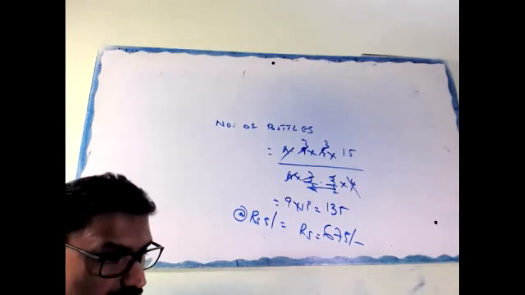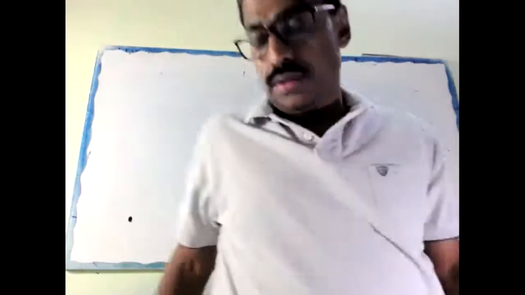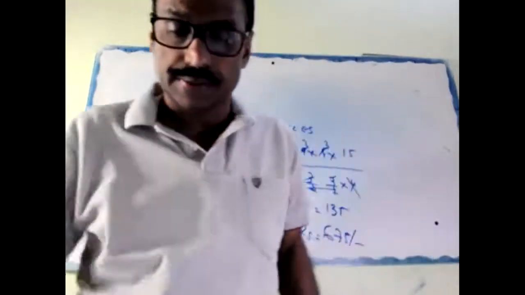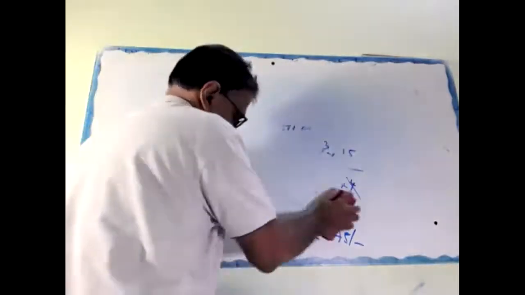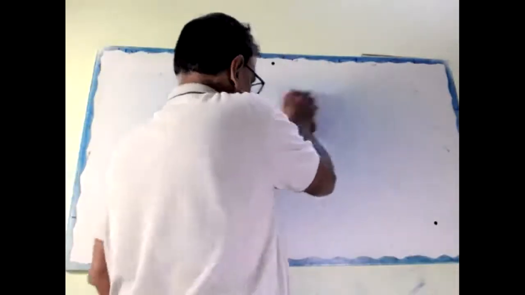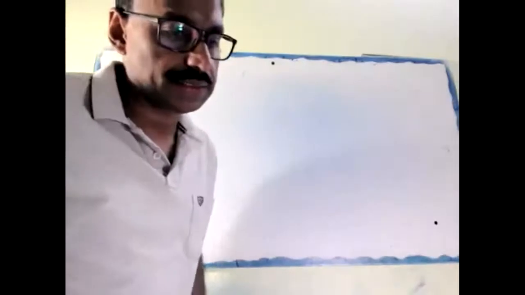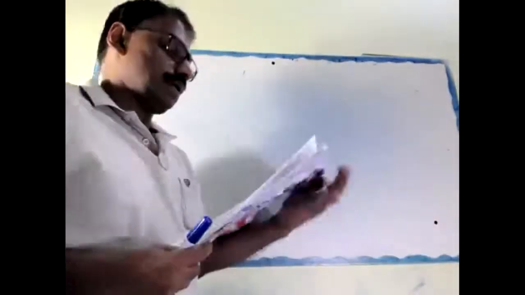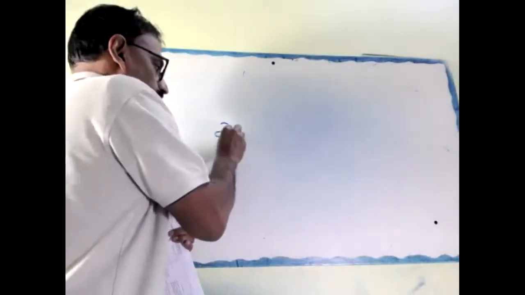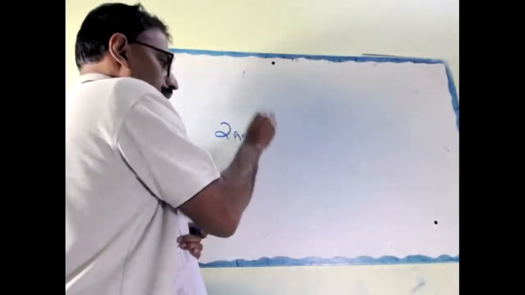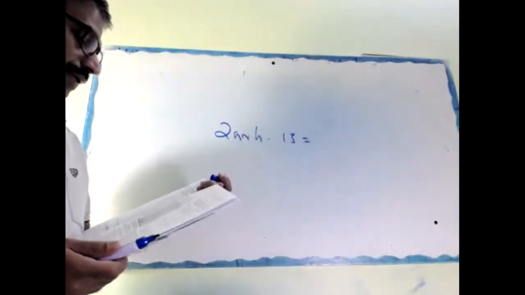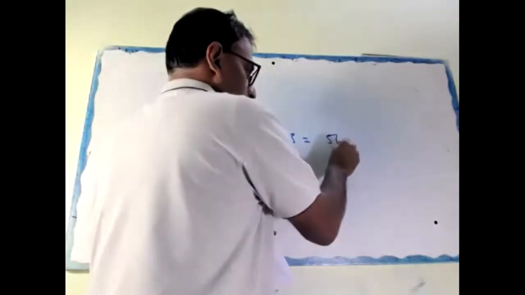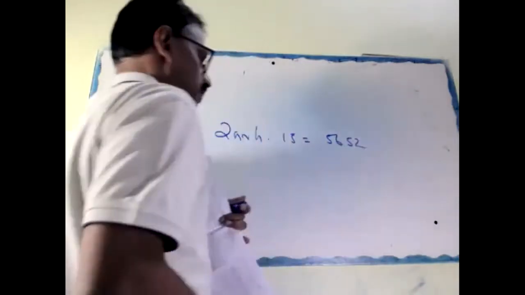Okay, and so look at here. This question I'll explain here. Listen here. The curved surface area of a reservoir, 2 pi RH into 15 rupees, equal to 5652.